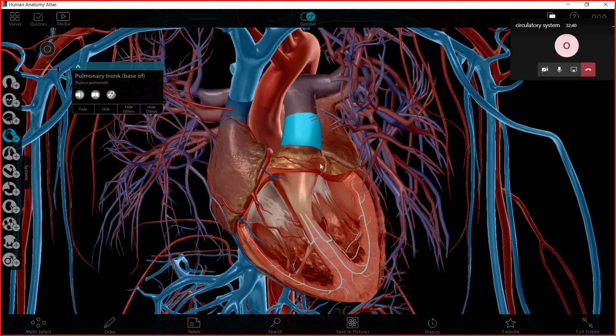Two of them carry the blood to the heart, and two others carry the blood from the heart. Okay, pay attention to the difference. Again, we have four big vessels. Now we are going to see them. These four big vessels are connected to the heart. Two of them carry the blood to the heart, and the other two carry the blood from the heart. Okay, now we are going to see the names of the four, and then we are going to see which two of them carry the blood to the heart and which two of them carry the blood from the heart.